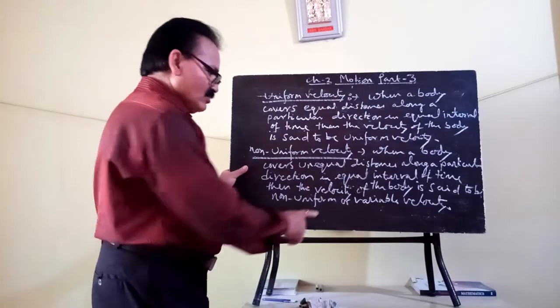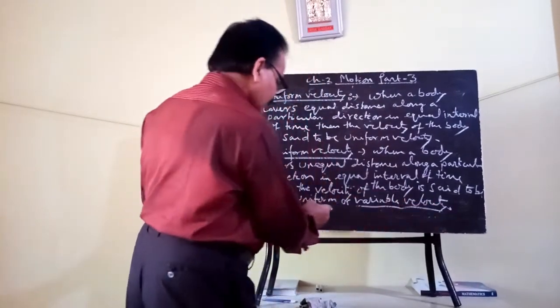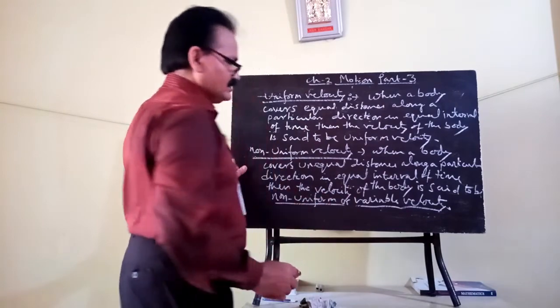Okay, this is variable velocity, meaning non-uniform velocity.